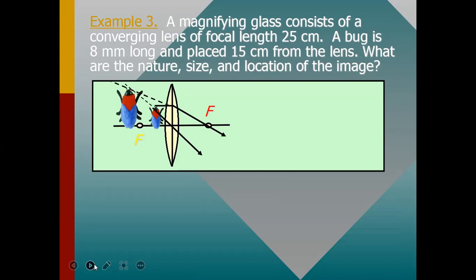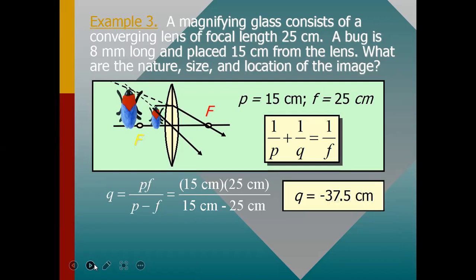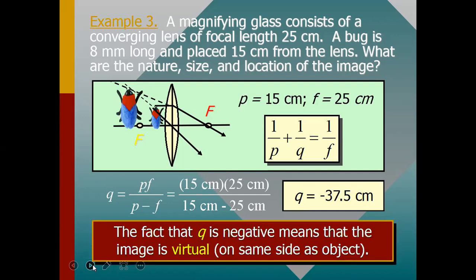With p equals 15 centimeter and focal length 25 centimeter, using this equation we get the result. The position of the image is found to be minus 7.5 centimeter. The fact that q is negative means that the image is virtual and on the same side of the lens as the object. We have to remember this one.